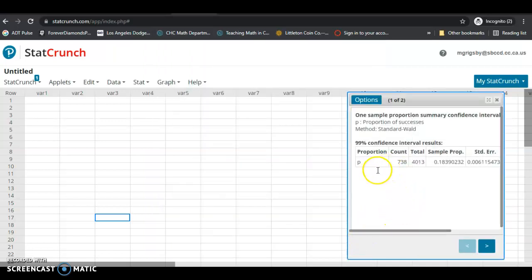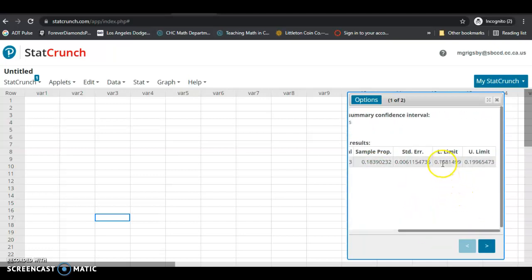This tells us what the confidence interval is. It's for the proportion. The number of successes is here, and our sample size is here. The proportion in our sample who have the belief is about 0.183 or 0.184 if you round it to 3 decimal places. So a little more than 18% in our sample hold the belief in question.